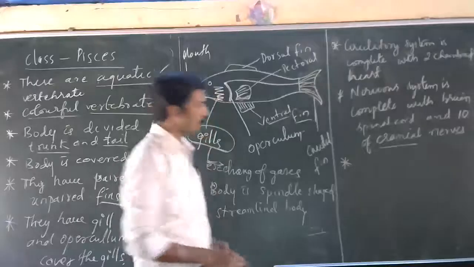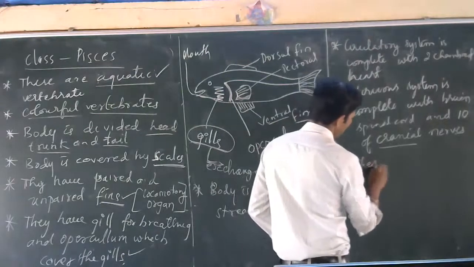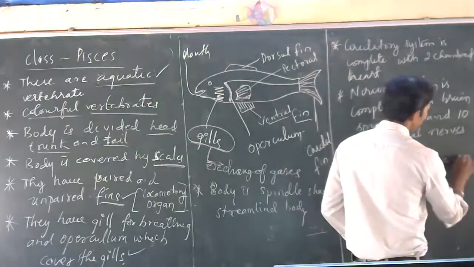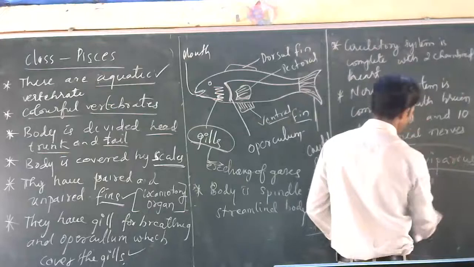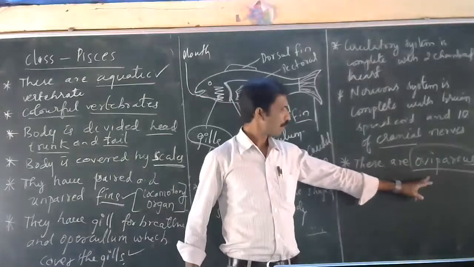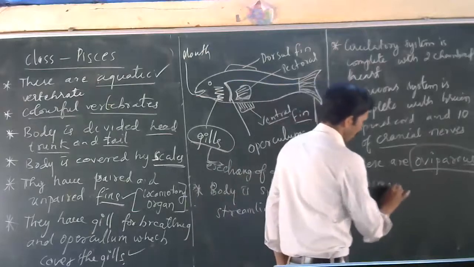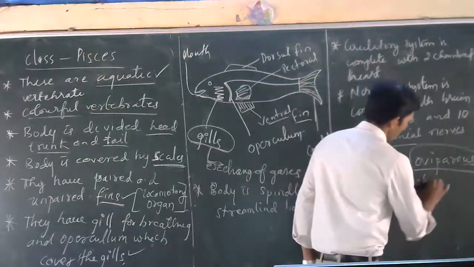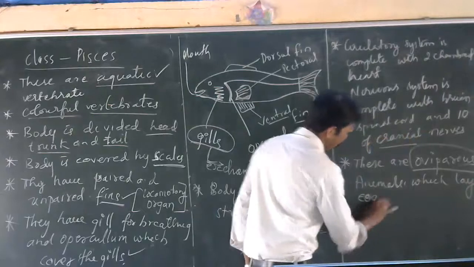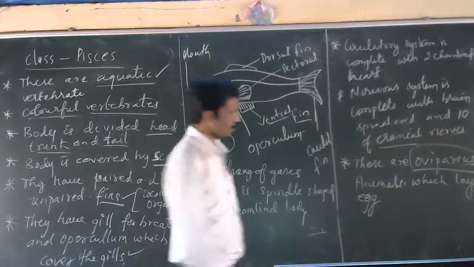Then these are oviparous. Oviparous means the animals which lay eggs. Egg-laying animals are called oviparous.